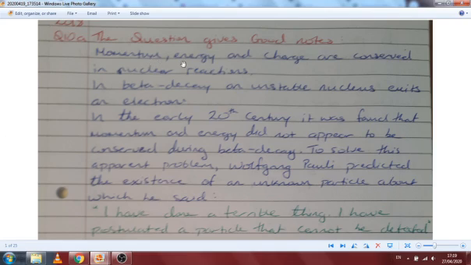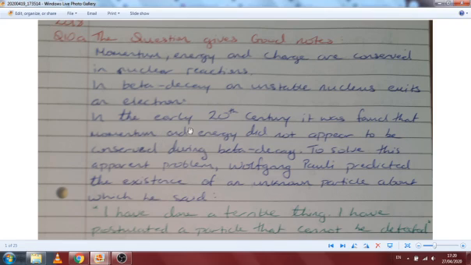So first off, it tells us momentum, energy and charge are conserved in nuclear reactions. So that's a key thing, and it's also just kind of nicely and shortly stated there. Second off, in beta decay, an unstable nucleus emits an electron. So we looked at that conversion before. So the unstable nucleus emits an electron and gains the extra proton because the neutron within the nucleus decays in